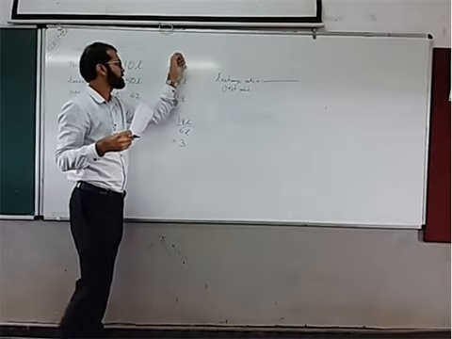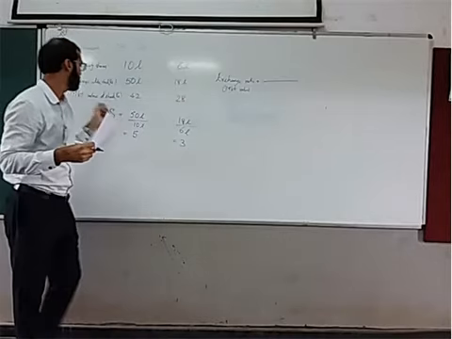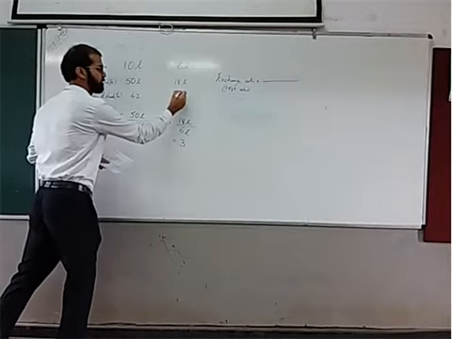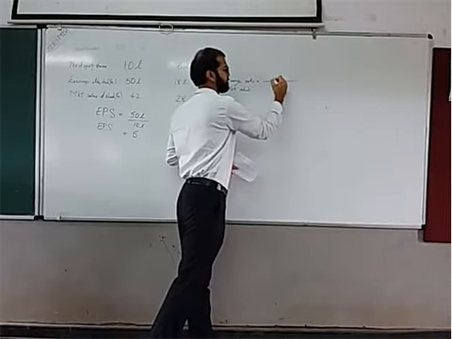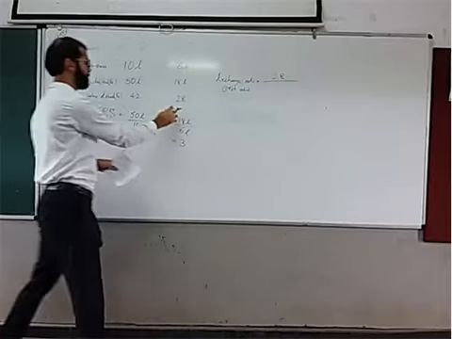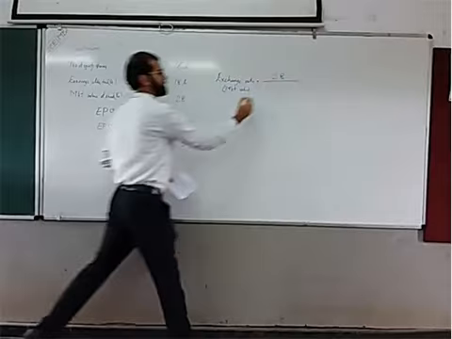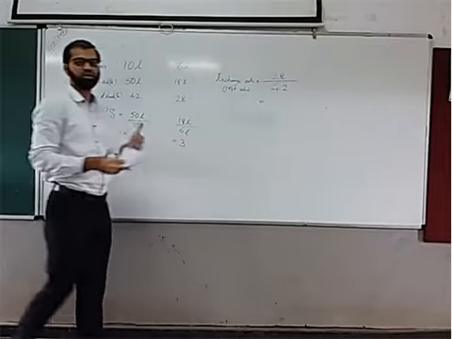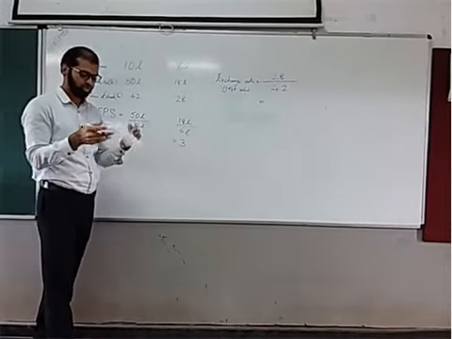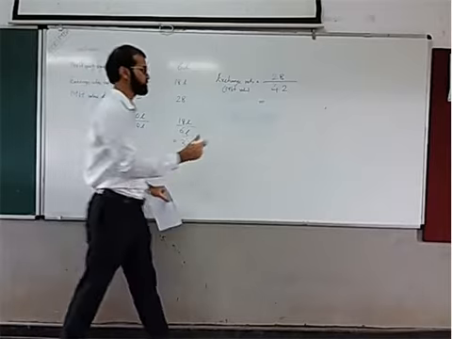So XYZ Limited's market value of the share is 28. This will be the numerator, and the acquirer's market value will be the denominator. So the answer will be 0.67.